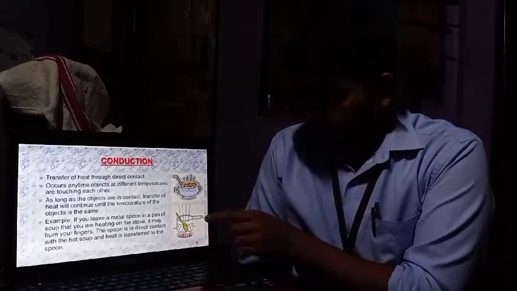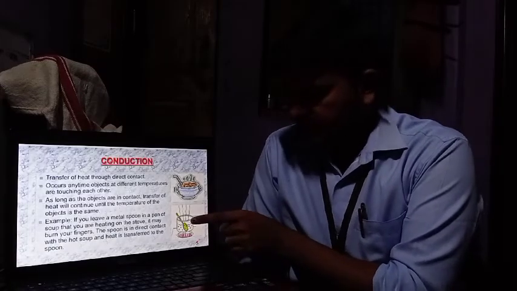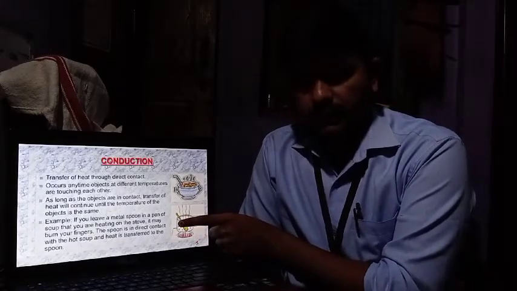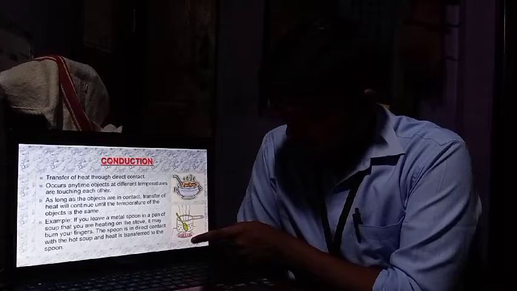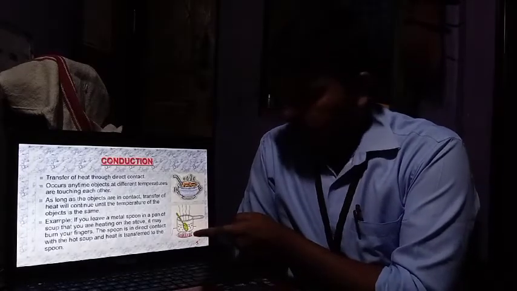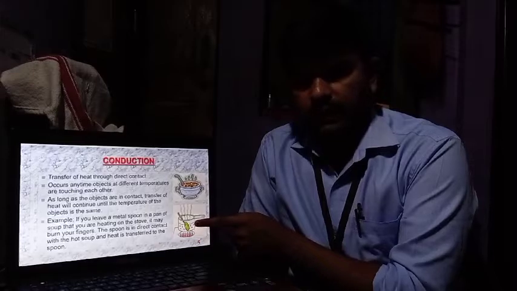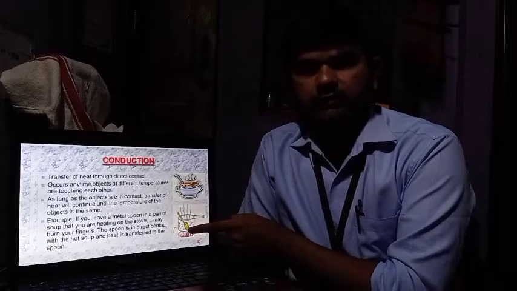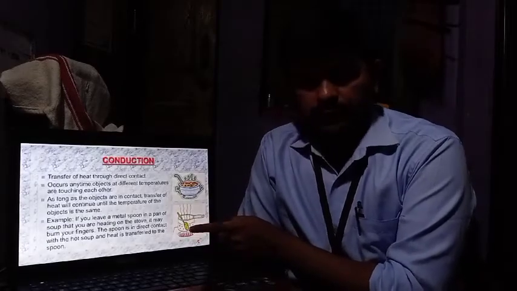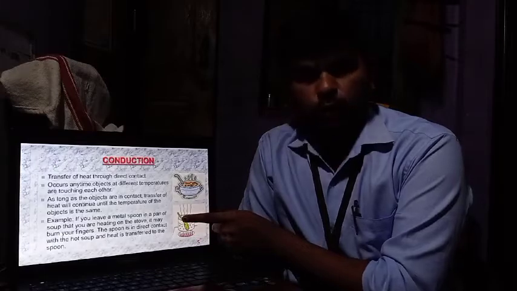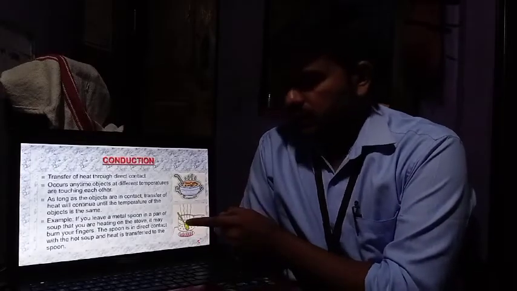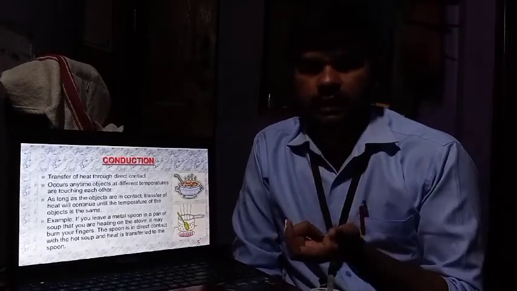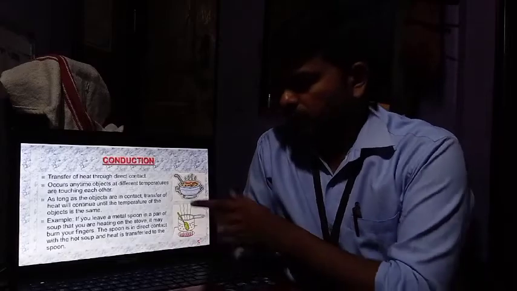See an example. Here one pan is there, and inside the pan there is a spoon. The spoon is touching the pan, and we are giving heat to that pan. The water inside the pan is boiling, and the spoon touches the surface of that pan. Automatically when we touch the spoon, we get hot. The spoon gets hot, and we immediately leave that spoon. How does it happen? With the help of conduction.